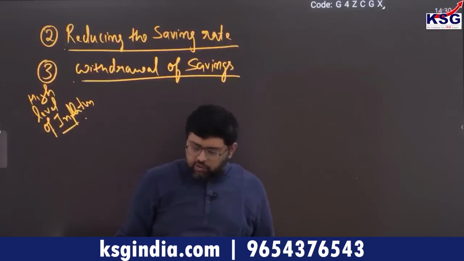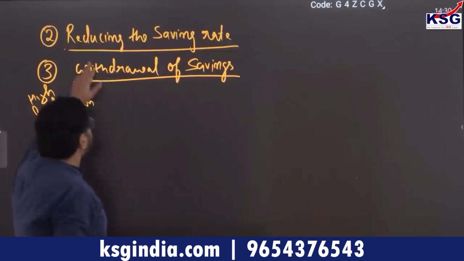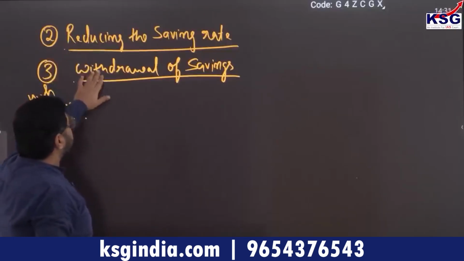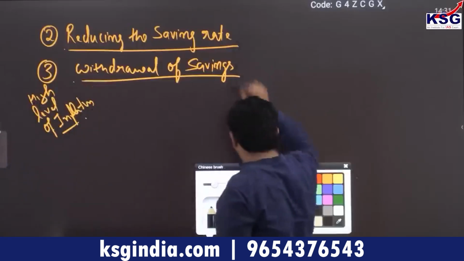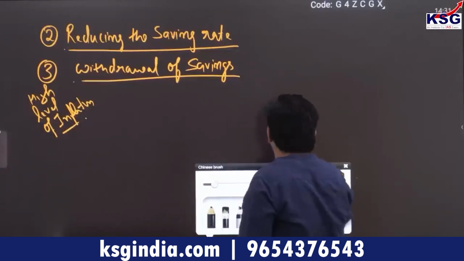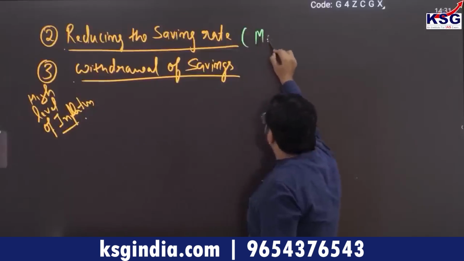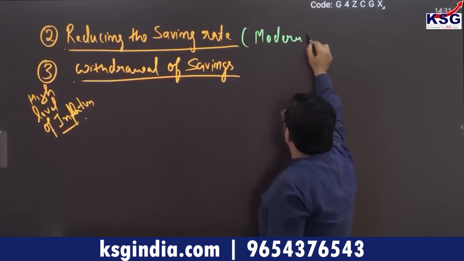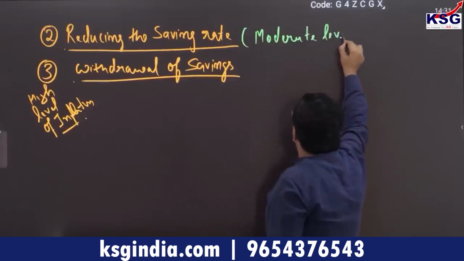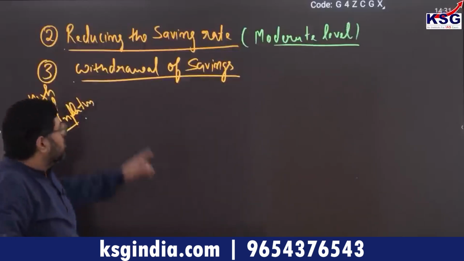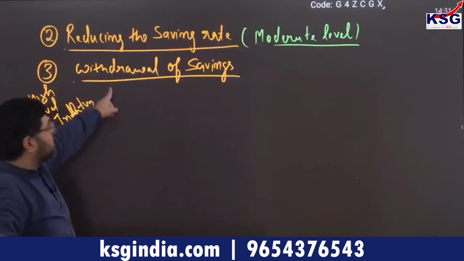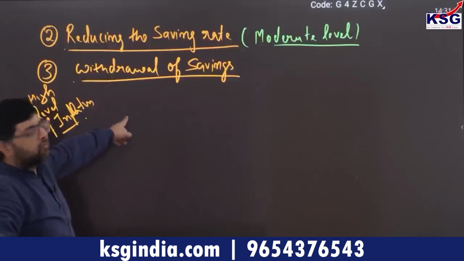So this is what you have to understand: the second is the reducing saving rate, and the third is withdrawal of savings. Remember this is the condition under moderate level of inflation, so please understand it carefully, because questions used to come from this UPSC favorite topic, impact of inflation. Moderate level brings reduction in the saving rate, and here, withdrawal of savings.